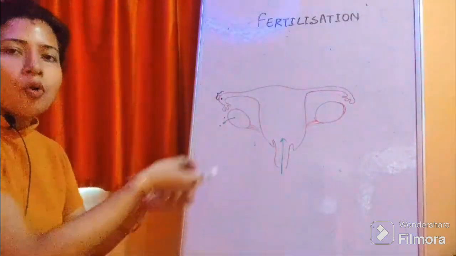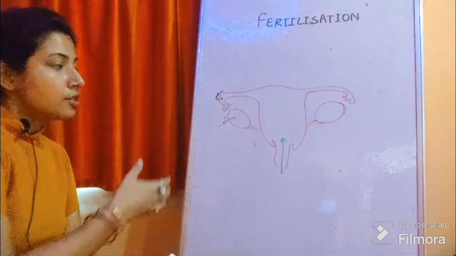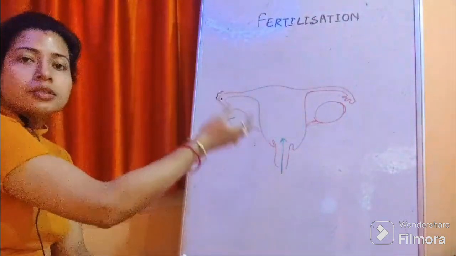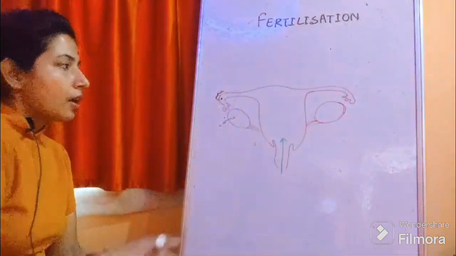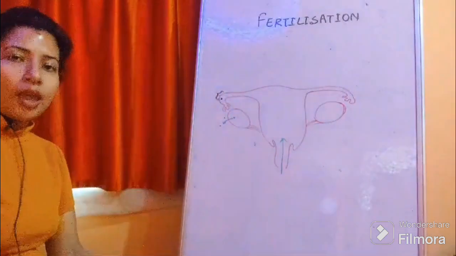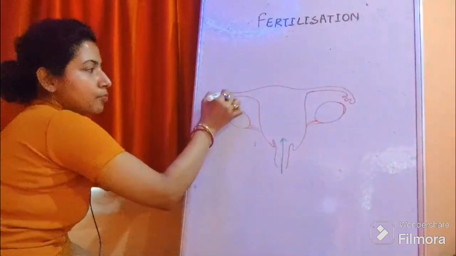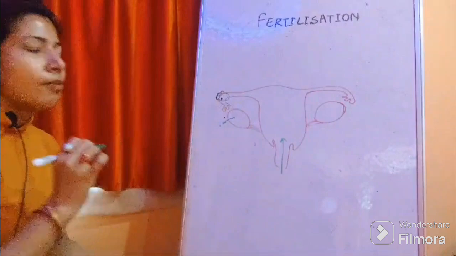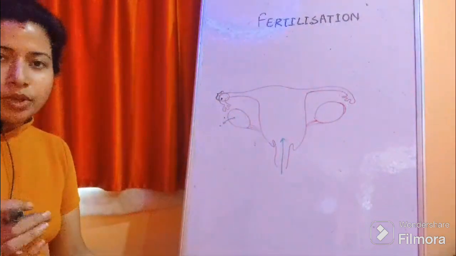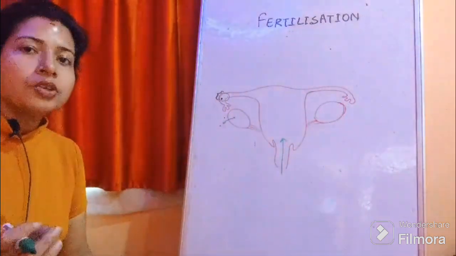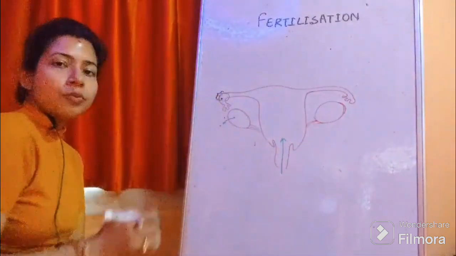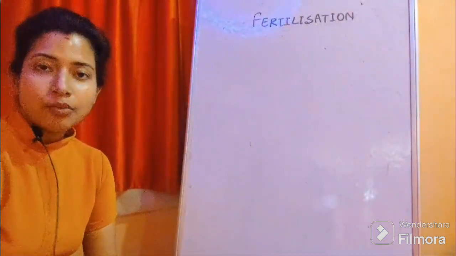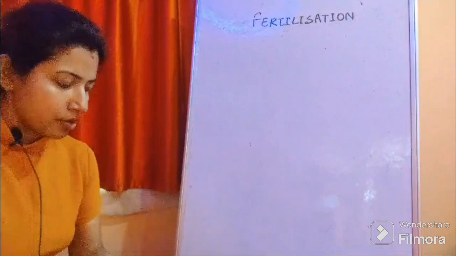That is, semen is poured inside vagina and sperms enter inside the female tract, and they tend to fuse with egg. In this particular portion sperm and egg fuse with each other, and fertilization happens. Now we will see what happens after this fertilization.